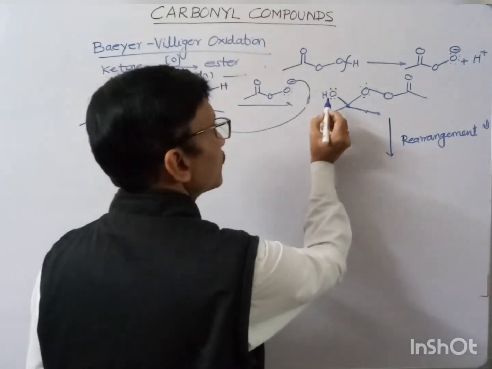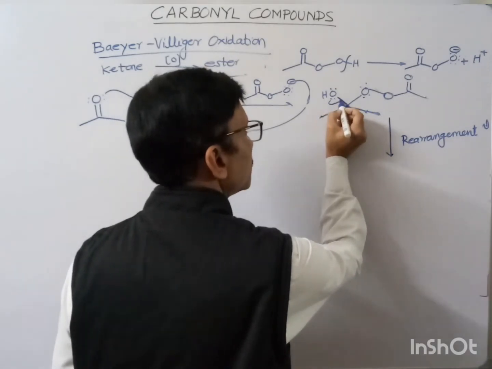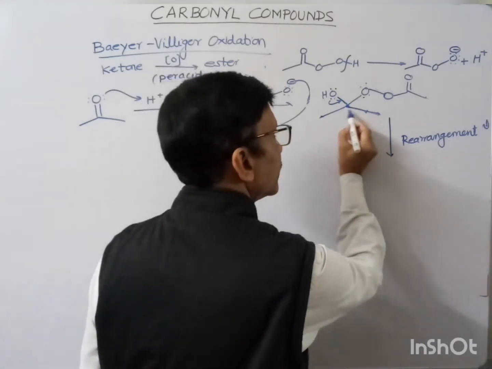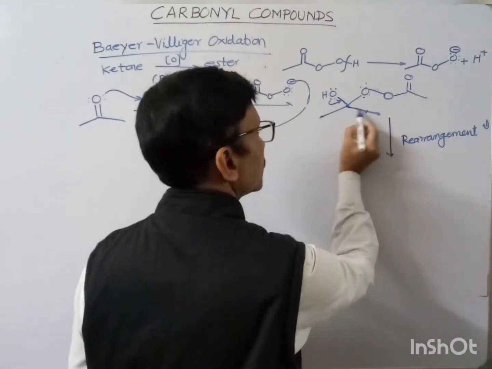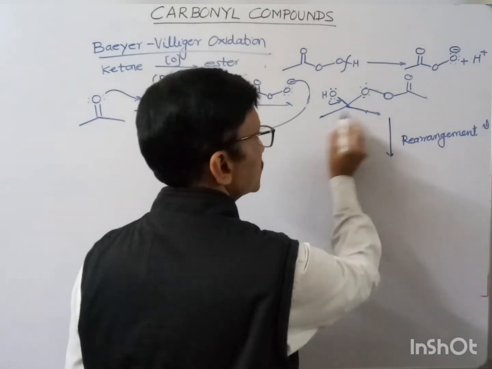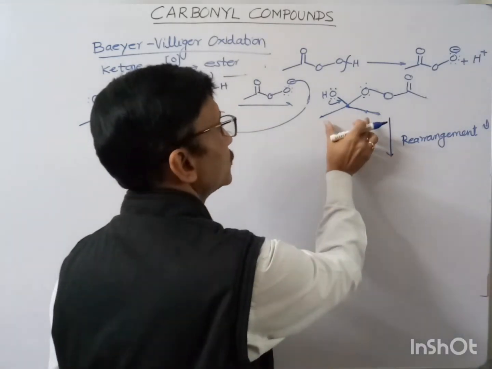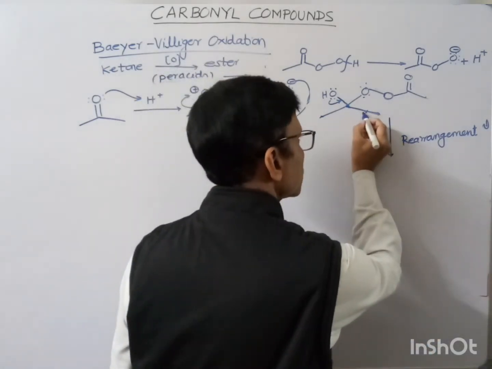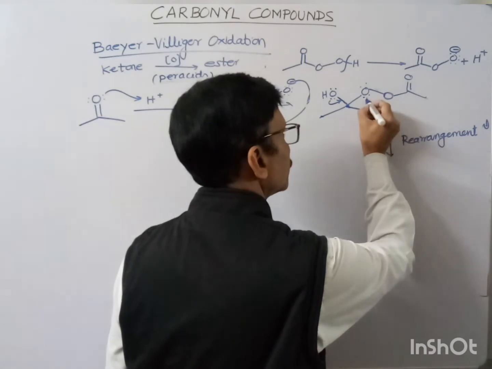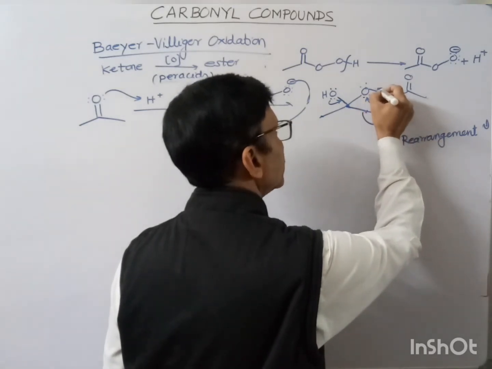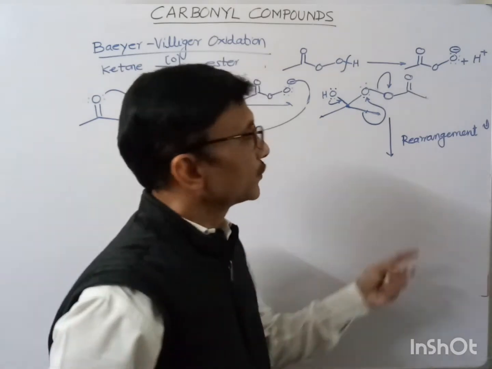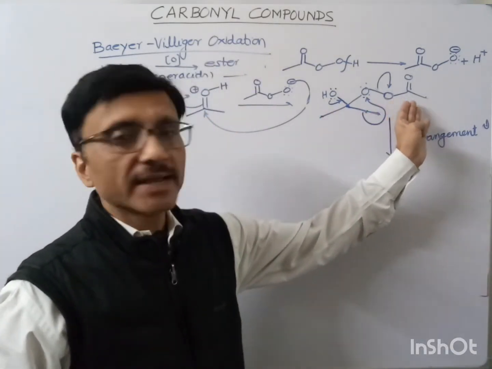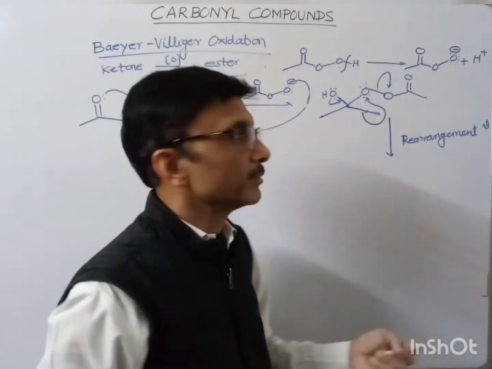So how? First, the double bond would be restored, the valency of carbon would be increased, and now either this can break or this will break. Because this is a symmetrical type of molecule we can select any one; otherwise, by the migratory aptitude order we can select one. So suppose I migrate this one, and it will migrate to here, and this oxygen-oxygen bond, being a polar bond, will break. One of the driving forces for this rearrangement is the formation of the acetate ion, being a resonance stabilized ion.